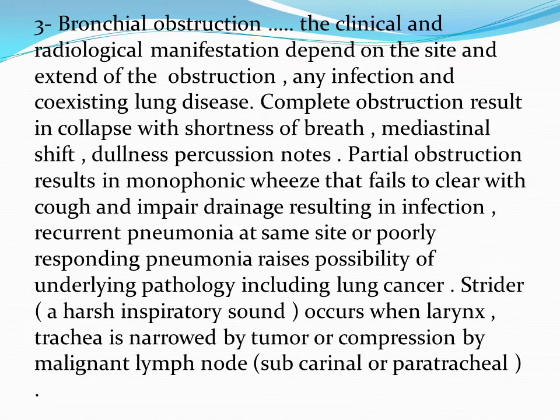Other local symptoms arise from bronchial obstruction. The tumor, as we have said, bronchogenic carcinoma, arises from bronchial epithelium, and so that can result in bronchial obstruction. The clinical and radiological manifestation depends on four things. First, the site of obstruction, where this obstruction has occurred. Second, the extent of obstruction.